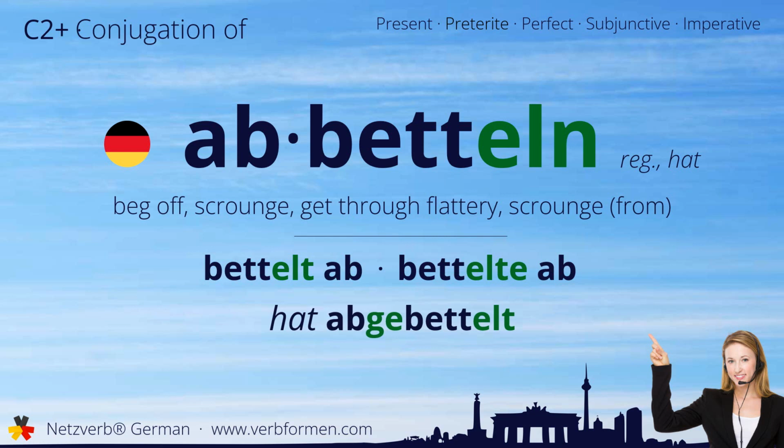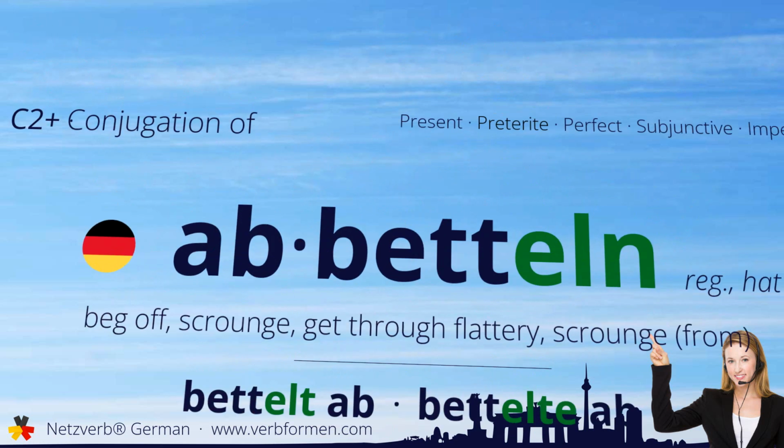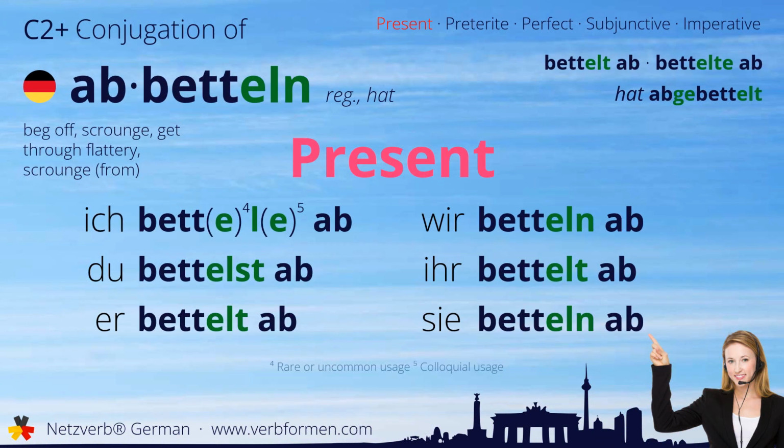Now let's move on to the tenses. First, we'll take a look at the present tense. Ich bettle ab. Du bettelst ab. Bettelt ab. Wir betteln ab. Ihr bettelt ab. Sie betteln ab.